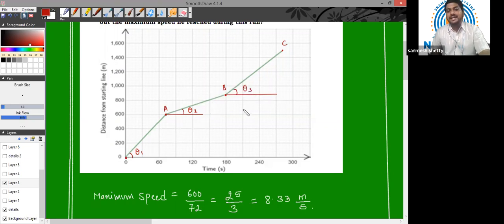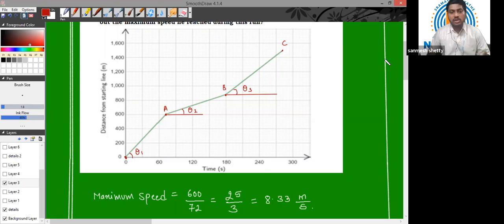Which angle is maximum from amongst the three? Just by looking at it, I can say that obviously theta1 is maximum. So between point O and A, the person was running with the maximum speed. So I only have to calculate the speed between O and A.